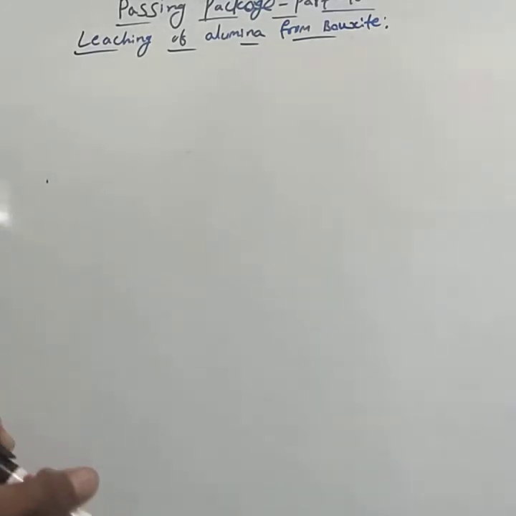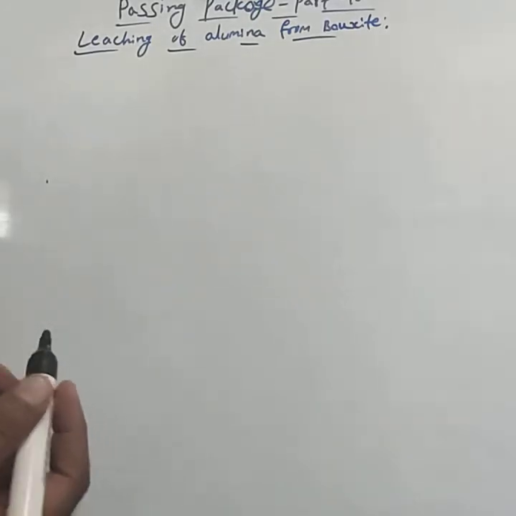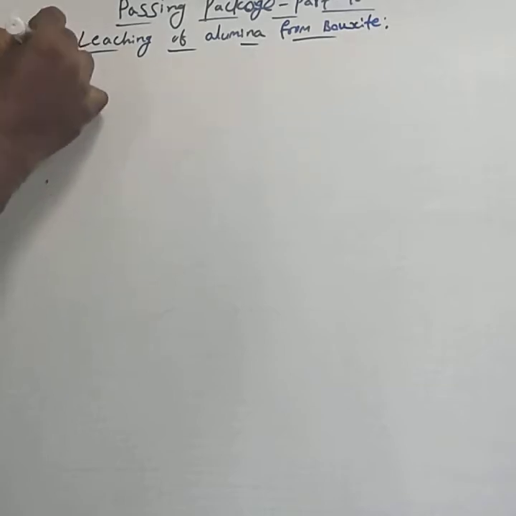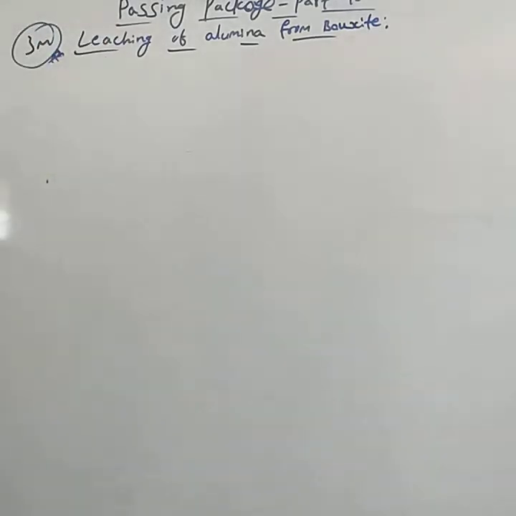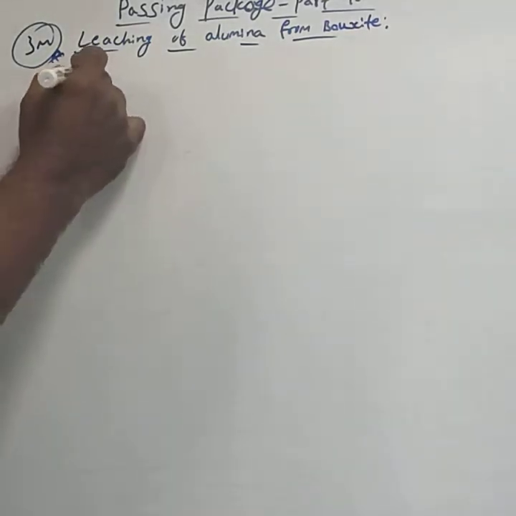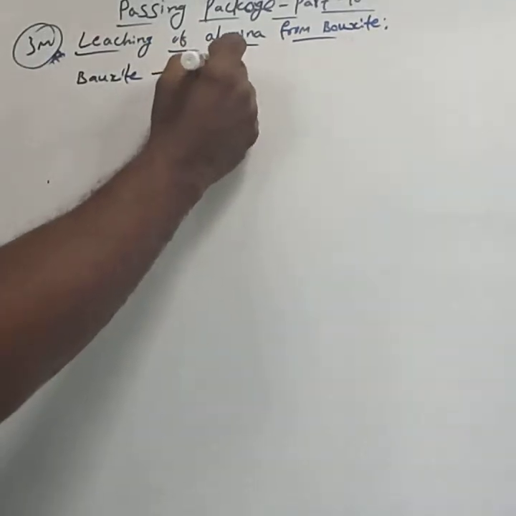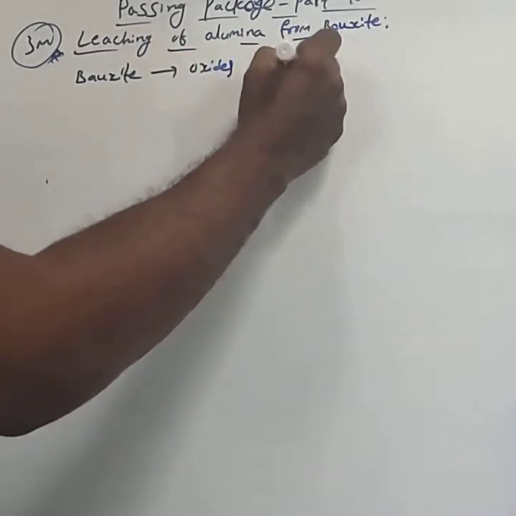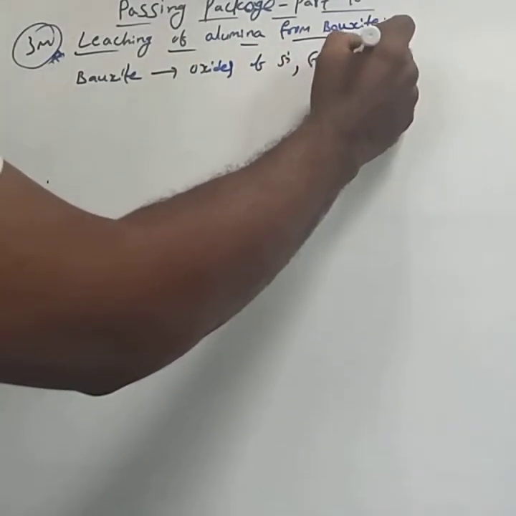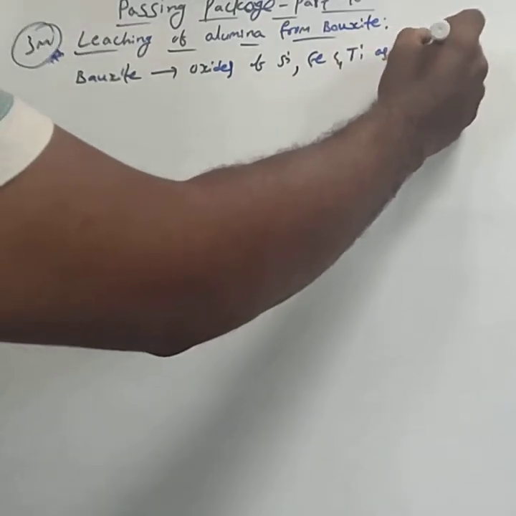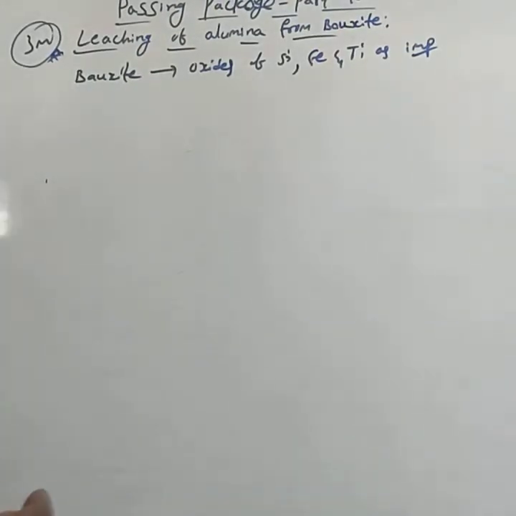One of the questions is leaching of alumina from bauxite. This question carries 3 marks, a very important one. Leaching of alumina from bauxite. This bauxite mainly contains oxides of silicon, iron and titanium as impurities.